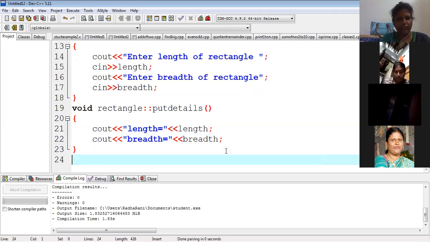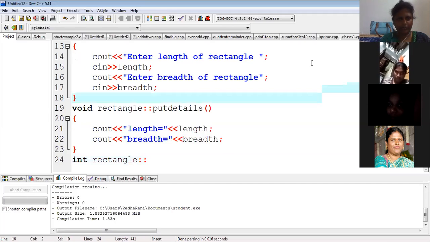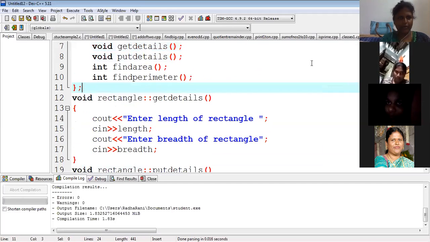Next function also we have to define. What is that? I think it's not void. Int rectangle. Once I give this, it will automatically show all the functions. Rectangle, what is that function? Find area.